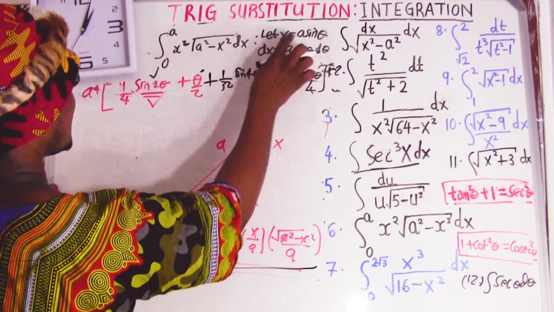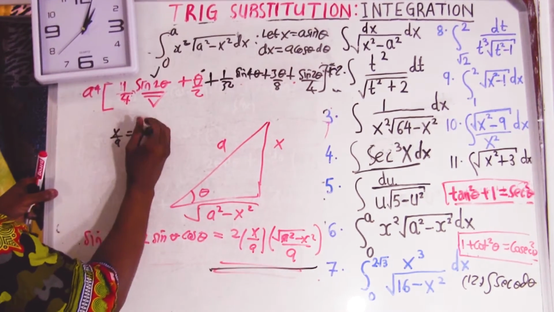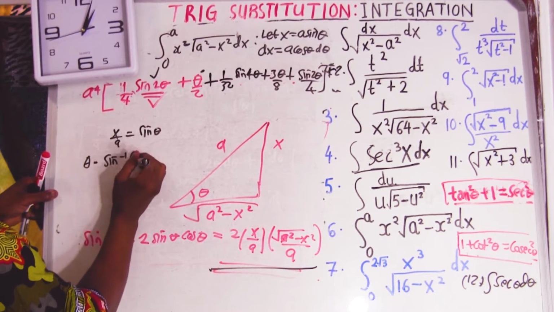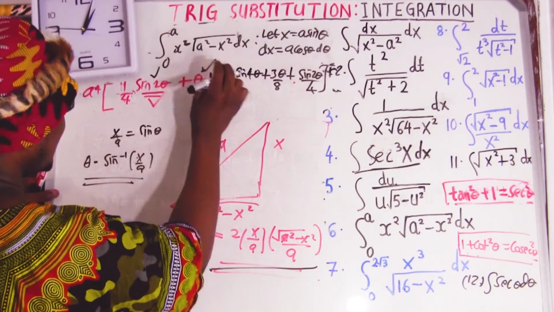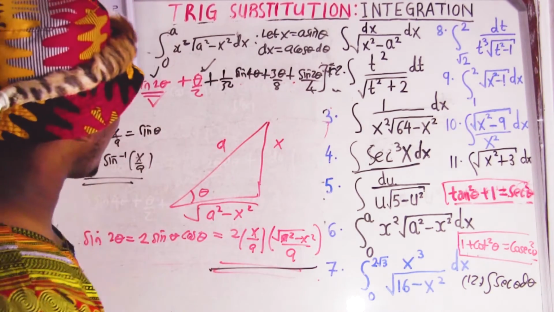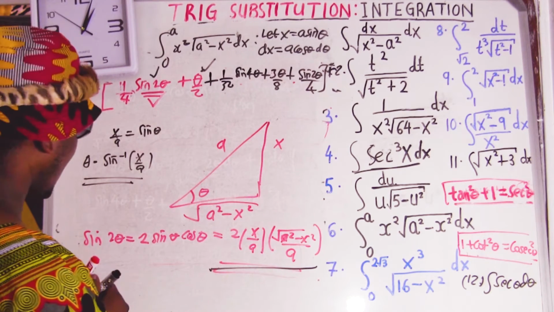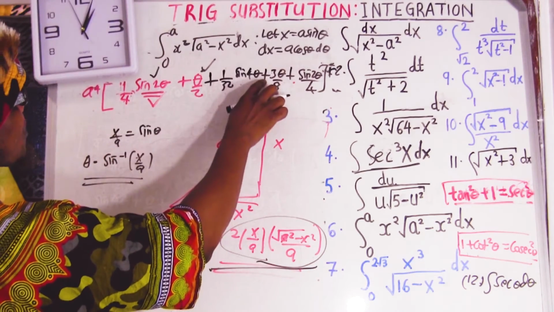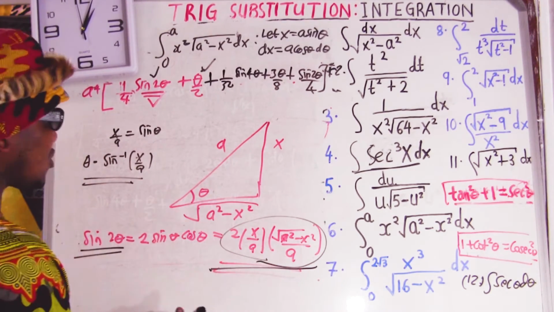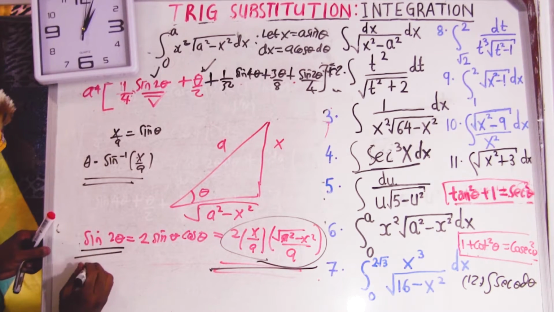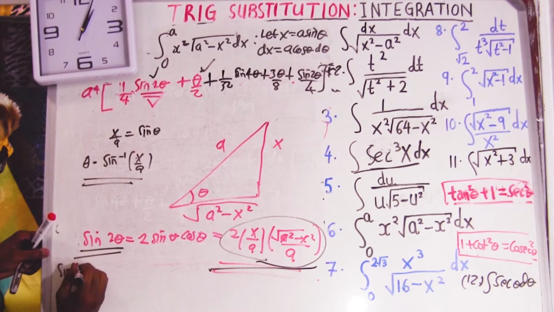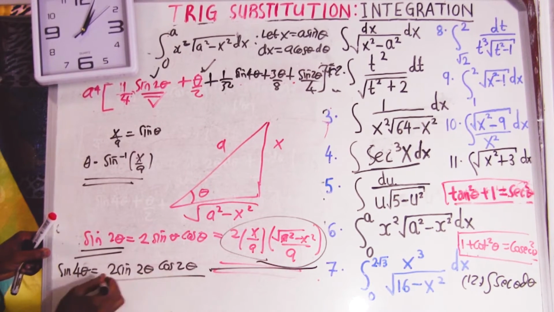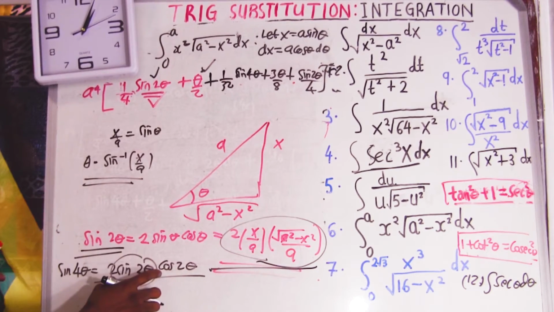Okay, now what we want is the value of theta. Theta equal to, look, x over a equal to sine theta, inverse. Okay, so theta equal to sine inverse of x over a. So this stuff is going to come and replace that. Now let's come here, sine of 4 theta. So sine of 4 theta, okay, this is sine of 2 theta, right, which gives us that. Now they come with the sine of 4 theta. Sine of 4 theta is easy. Because how I'm going to do it, look, I'm going to say sine of 4 theta equal to 2 sine 2 theta and then cos of 2 theta. Sine of 2 theta, I know, sine of 2 theta is this one.